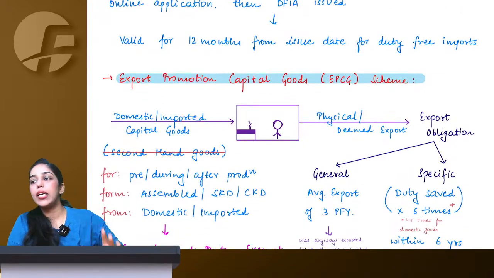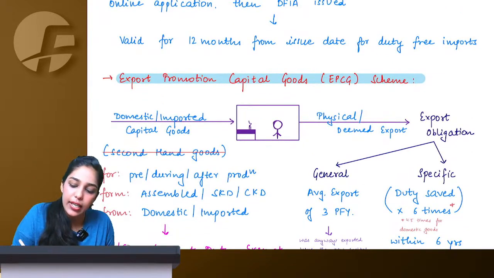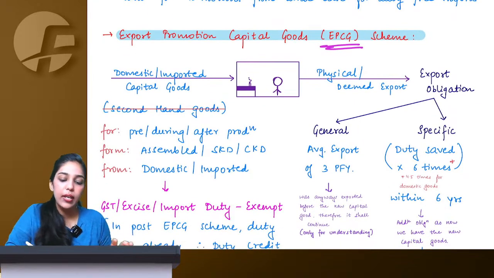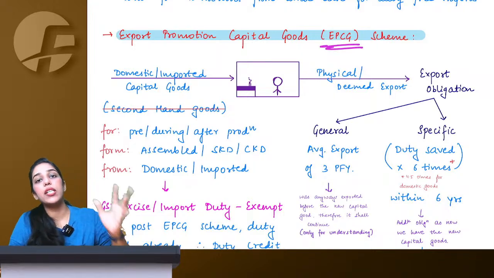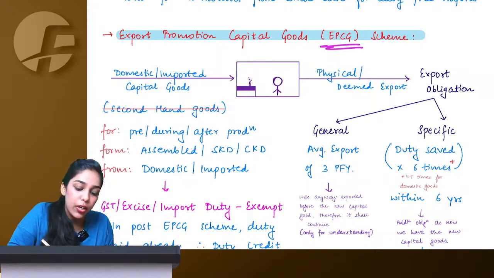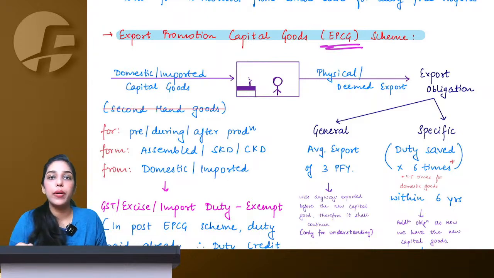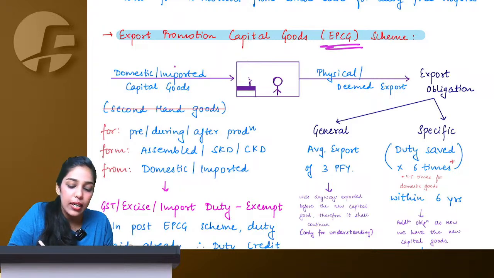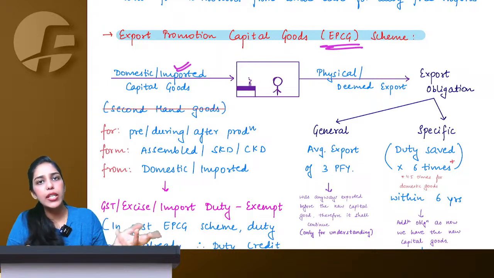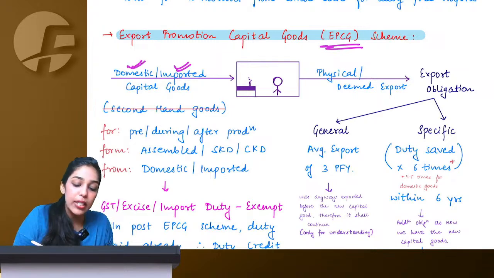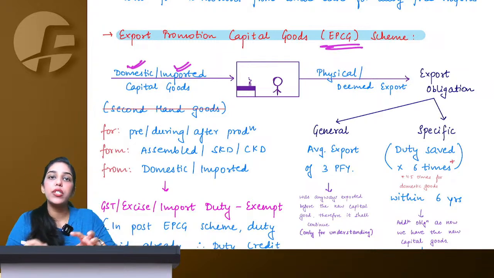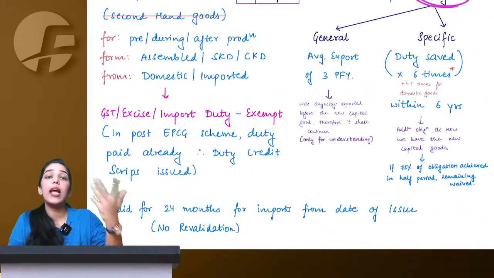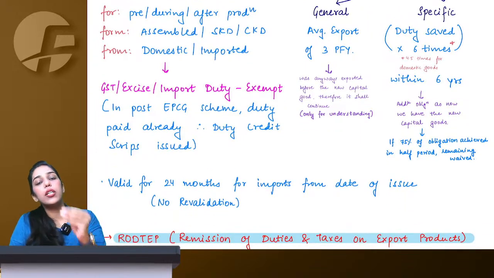Now what if, ma'am, I import certain capital goods? In that case we have EPCG, Export Promotion Capital Goods Scheme. Now here they are saying I can import or purchase capital goods. Now here understand, domestic machineries are also allowed. Means if I import capital goods, then my import duties will be exempt. But even if I domestically purchase any capital machine and use it to manufacture something which will ultimately be exported, then government is saying we are more than happy. We will even exempt your GST etc.